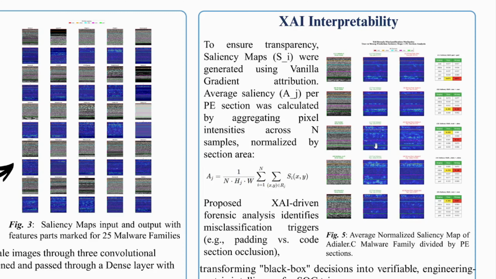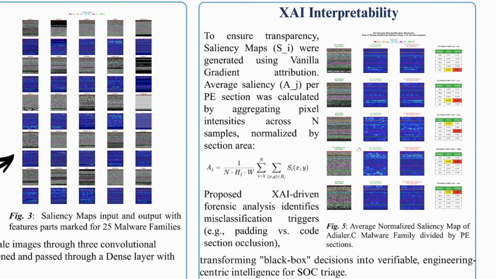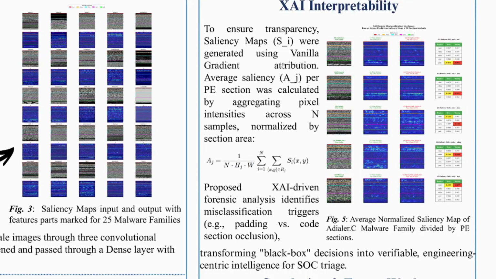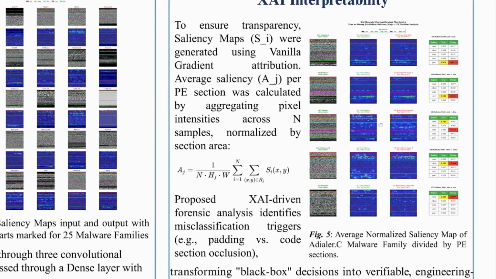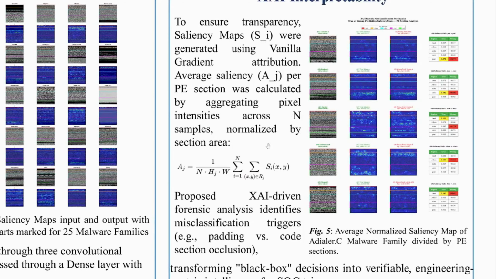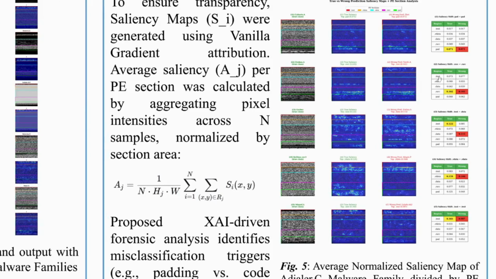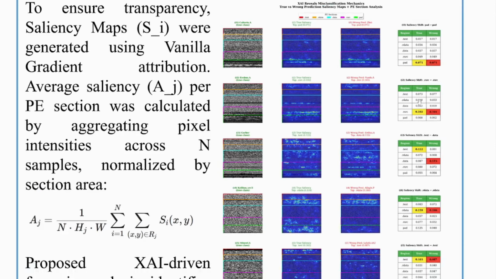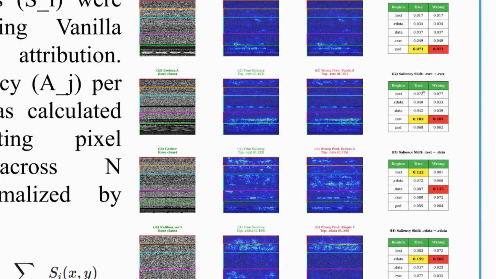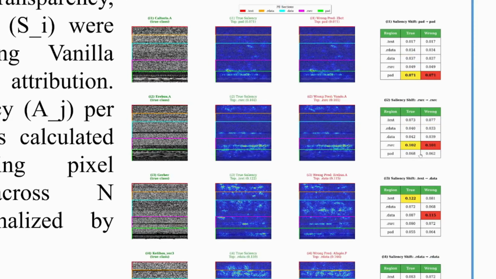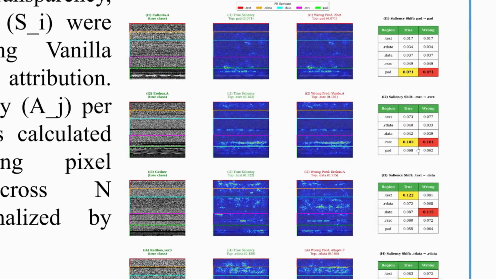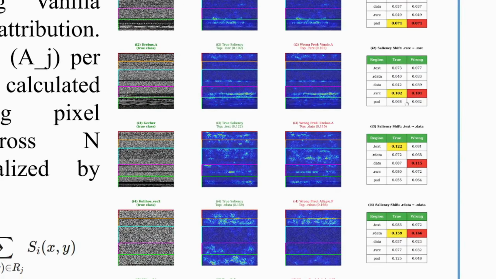To address interpretability, we implemented vanilla gradient saliency using the Captum framework. For each input image, a saliency map was generated. We computed average normalized saliency per PE section using equation 1 shown here. The results reveal that for families like Adialer.C, the .data and zero padding regions contribute more strongly than the .text section. This indicates that structural artifacts beyond executable code significantly influence classification.